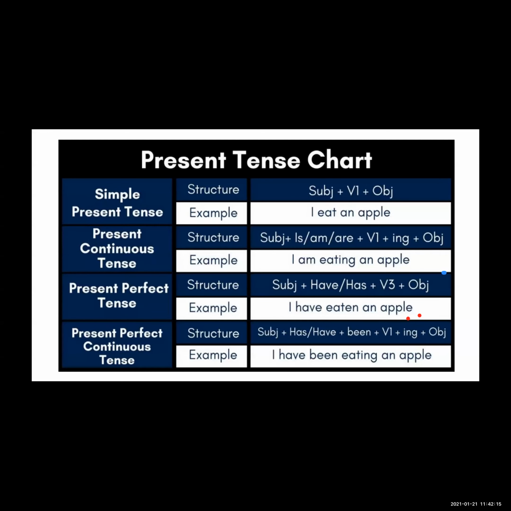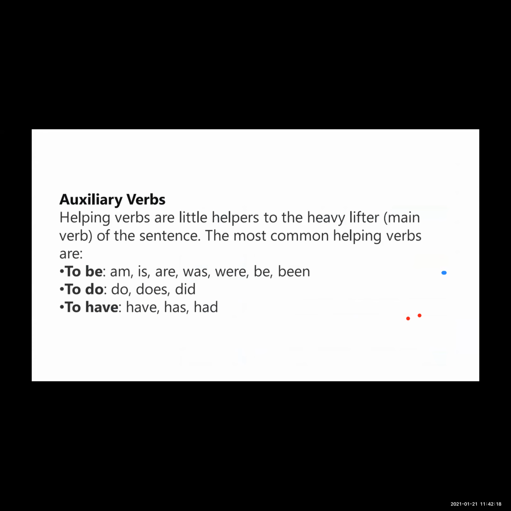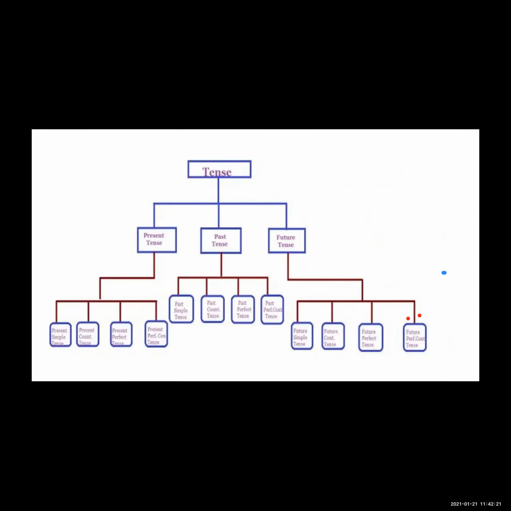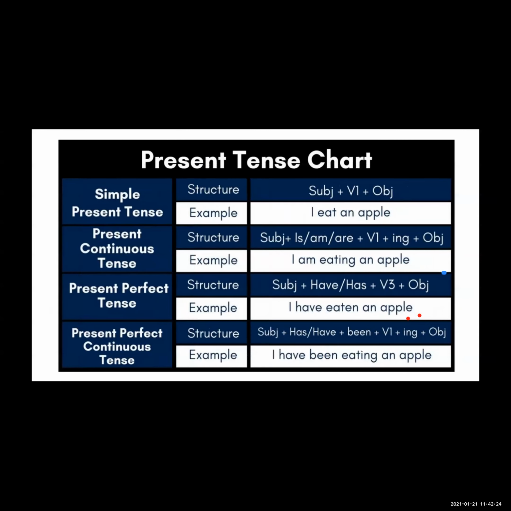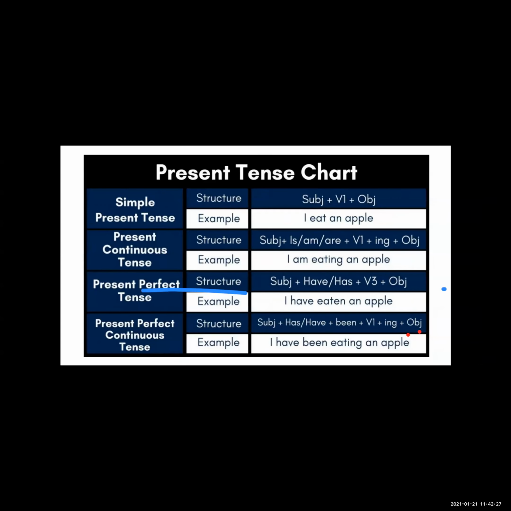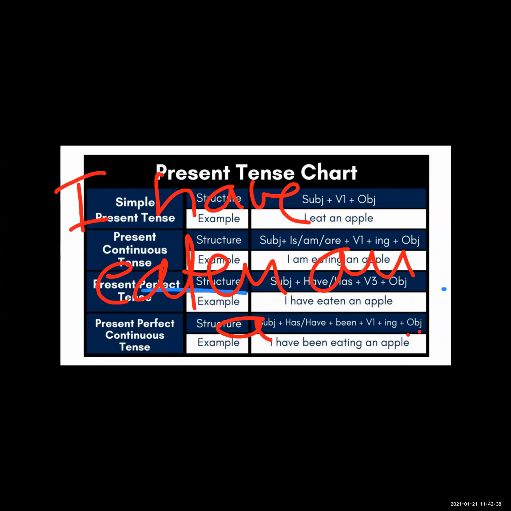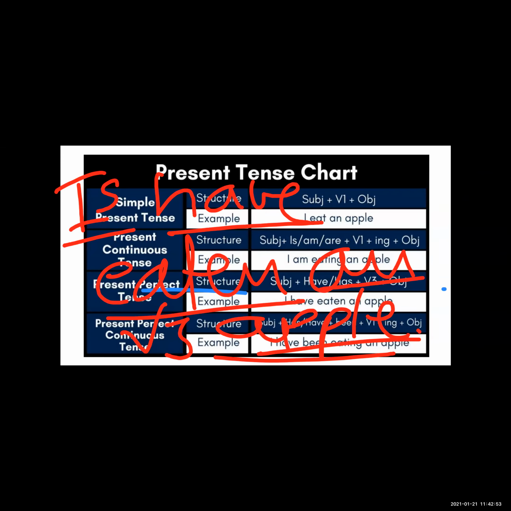See the example here: I have eaten an apple. I is the subject, have, then eaten is a third form of verb and apple is the object. So this is the present perfect tense.